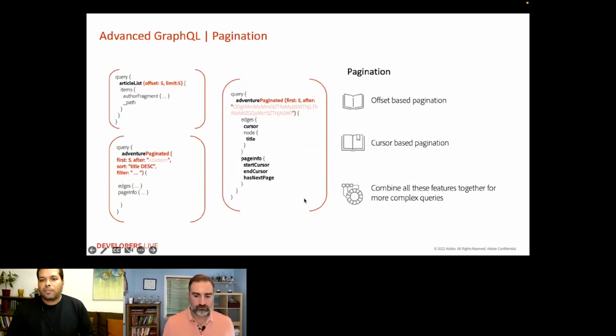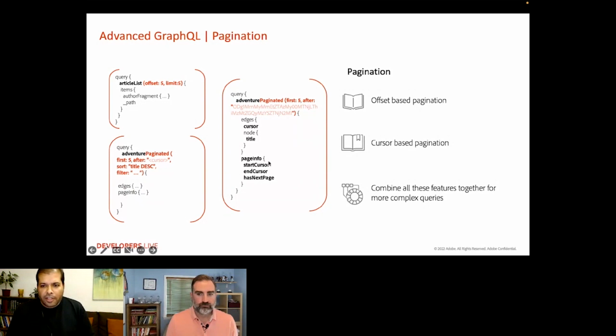Now something about pagination. You get support for 2 types of pagination for GraphQL results. First, the offset-based pagination. Looking at the example, you can specify a starting offset and then the number of results that you want to get after that offset. And the second type is a cursor-based pagination query following the GraphQL cursor connections specification. AEM auto-creates a special paginated type for each content fragment model, and using that, you can specify the number of results that you want to get after a given cursor. Note that currently we support only forward pagination.